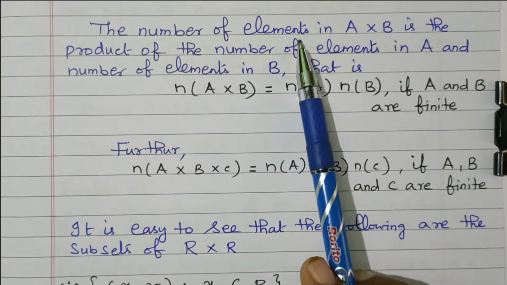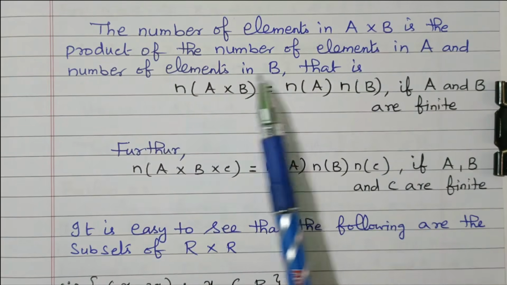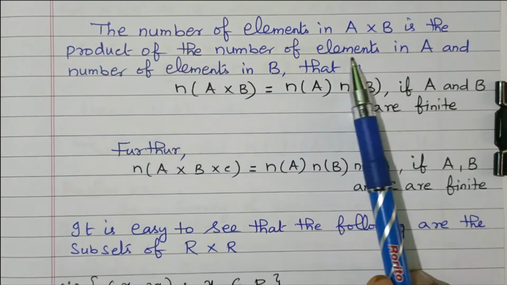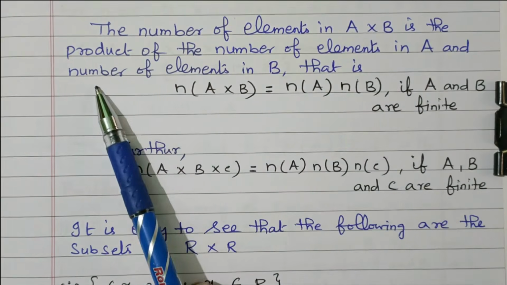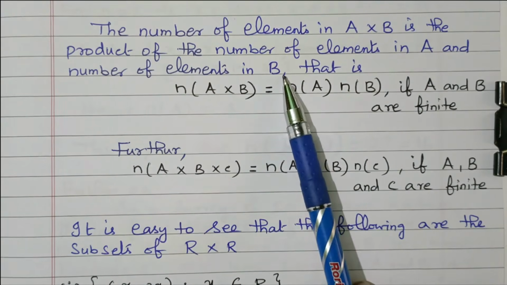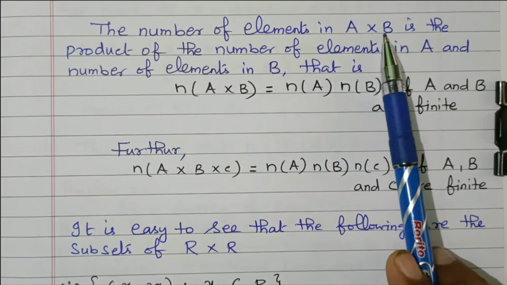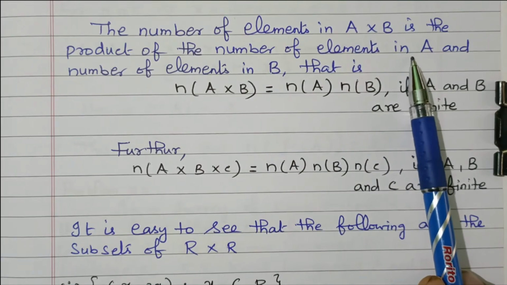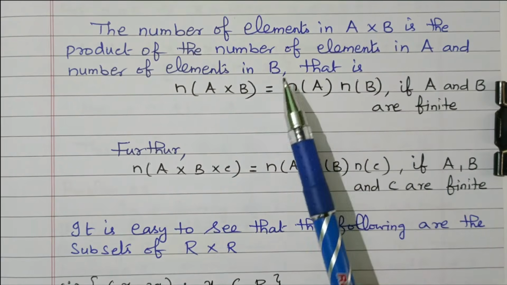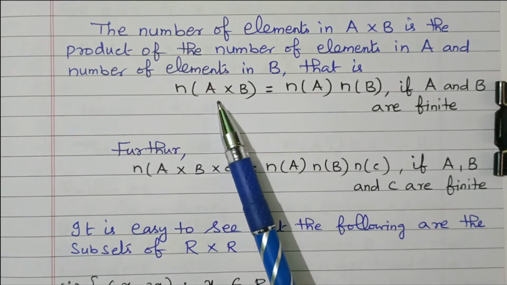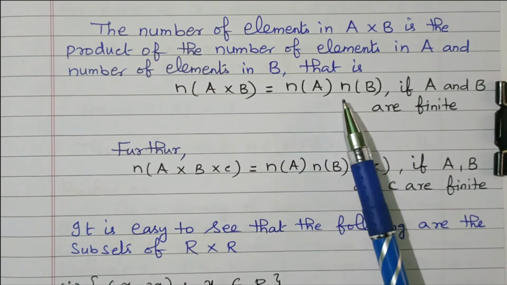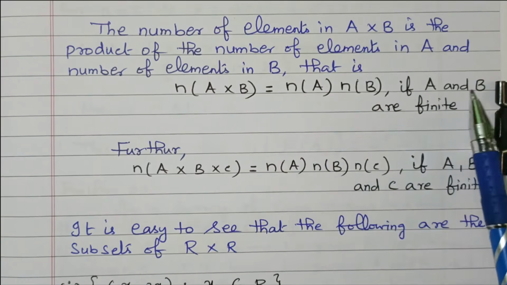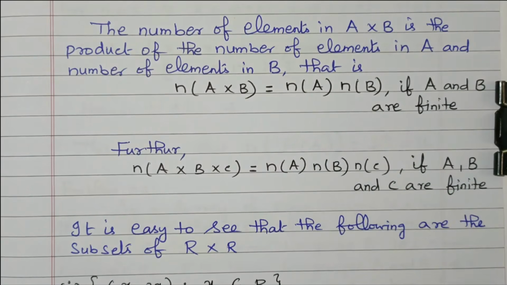Thus the number of elements in A cross B is the product of the number of elements in A and the number of elements in B. N of A cross B equals N of A into N of B if A and B are finite.